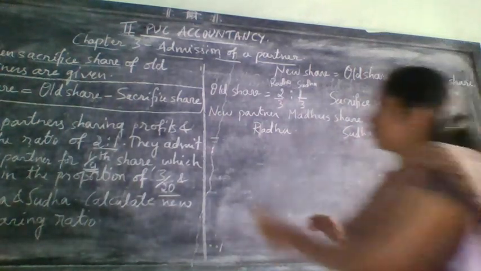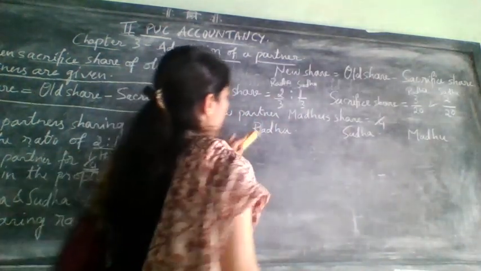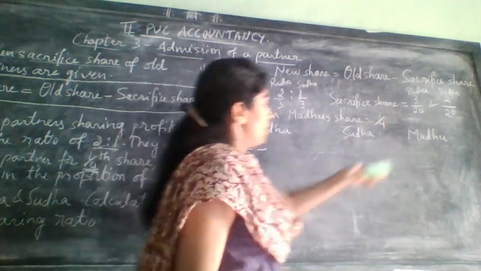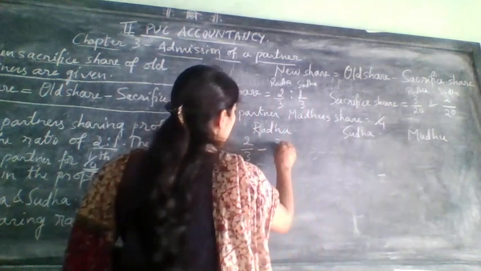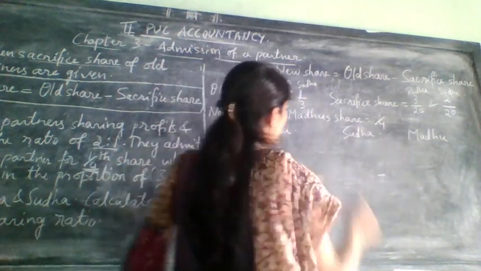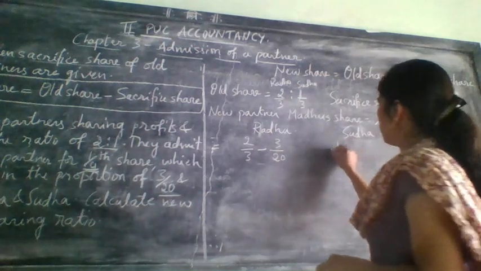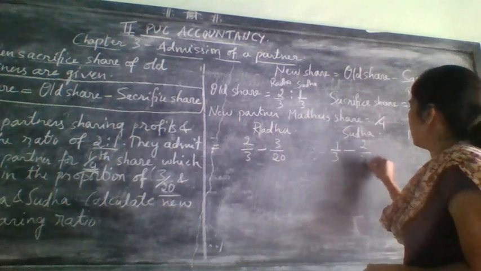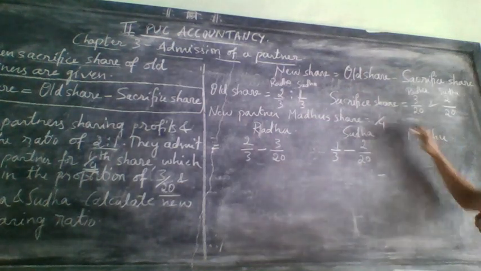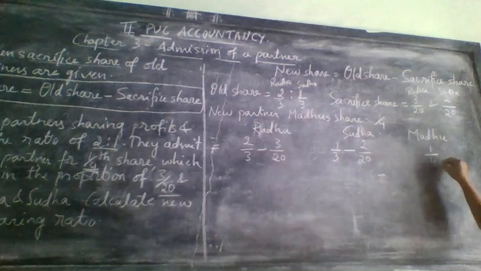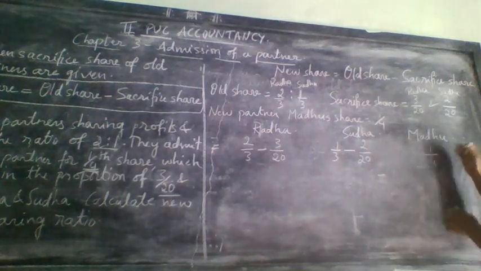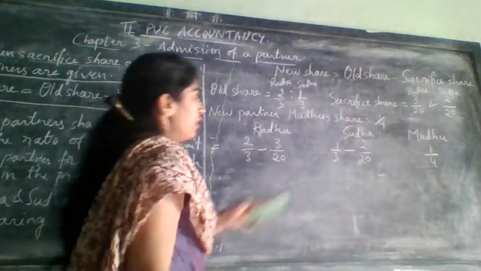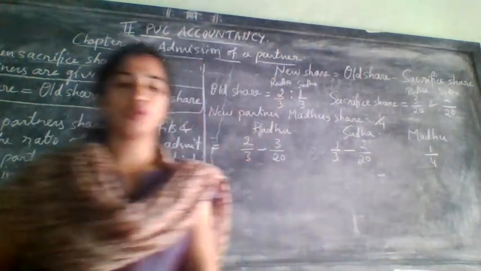Next, what we need to do? We need to write here Radha's old share, that is 2 by 3 minus sacrifice share 3 by 20, and here Sudha's 1 by 3 minus 2 by 20, and for Madhu what we need to write? His share only. Write like that only. So right here first Radha's, then Sudha's, then Madhu's.